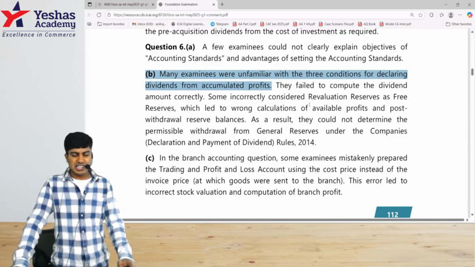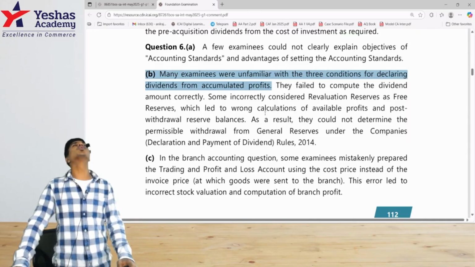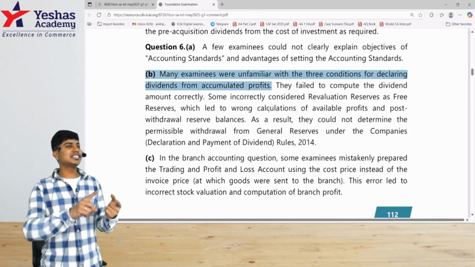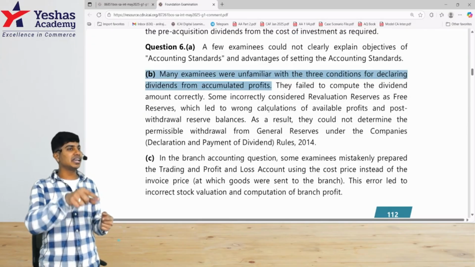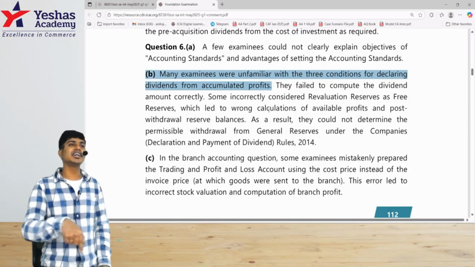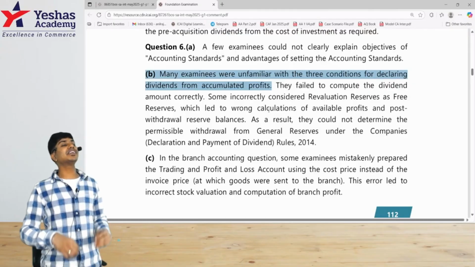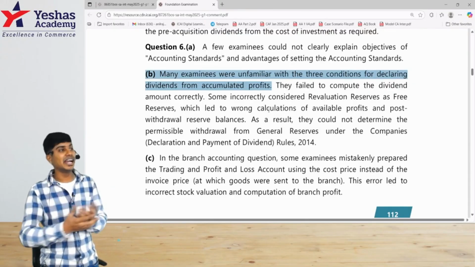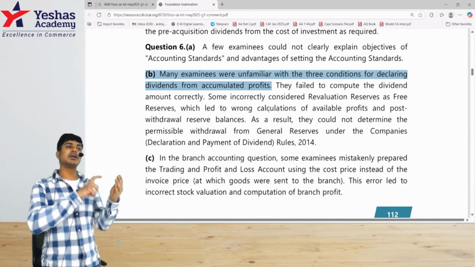Some incorrectly considered revaluation reserve as free reserves. Oh God, revaluation reserve is not free reserve. We've done this in the buyback chapter also. It is there in financial statements also. It is there in dividend also. Free reserve is such reserve which can be utilized for the purpose of declaration of dividend. You can use general reserve and P&L.